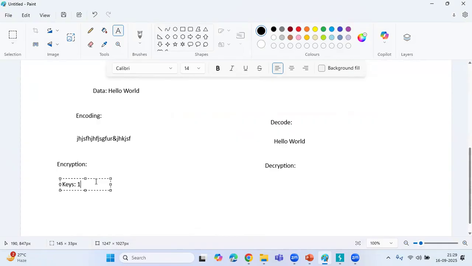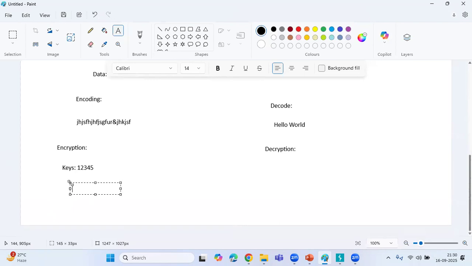It can be a number or a combination with numbers, like entering a password. So we are going to maintain one key, and then your key plus data.